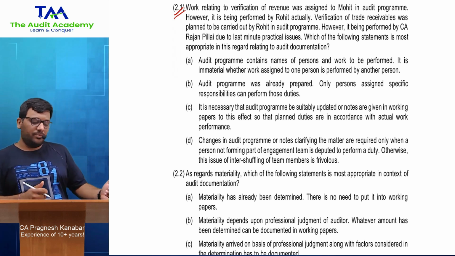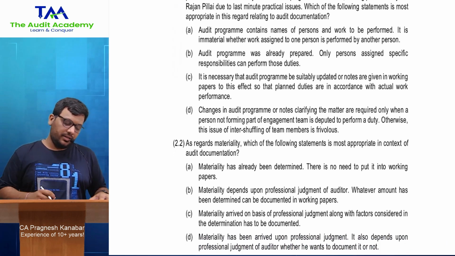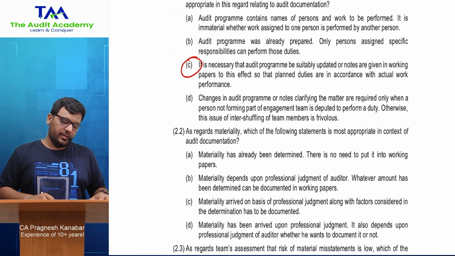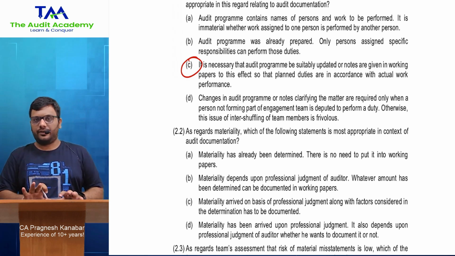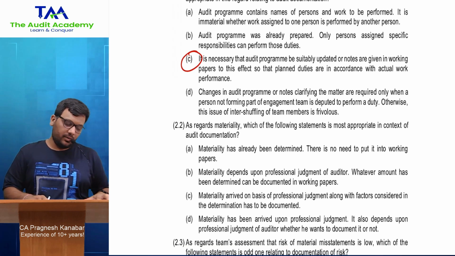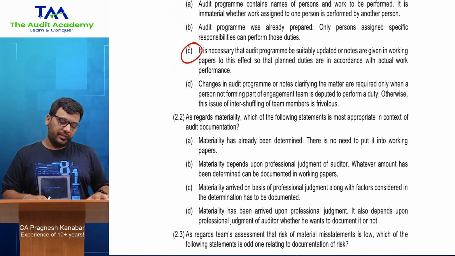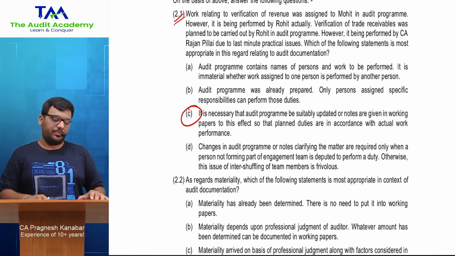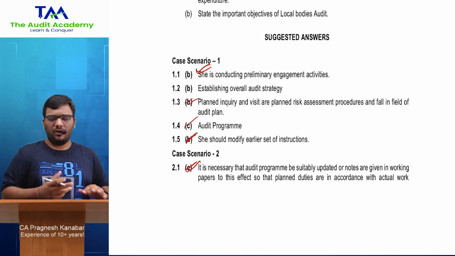It is necessary that audit program be suitably updated or notes are given in working papers to this effect, so that planned duties are in accordance with the actual work performance. This seems to be proper. The things need to be modified properly, that this was done by Rohit, Mohit, whatever it is, so that later on we can track it. Changes in audit program or notes clarifying the matter are required only when a person not forming part of engagement team is deputed to perform a duty. Otherwise, this issue of intershuffling team members is frivolous and we can just ignore it. No. Absolutely worst option. All right. So 2.1 should be C. Yes. Logically, you can solve this.